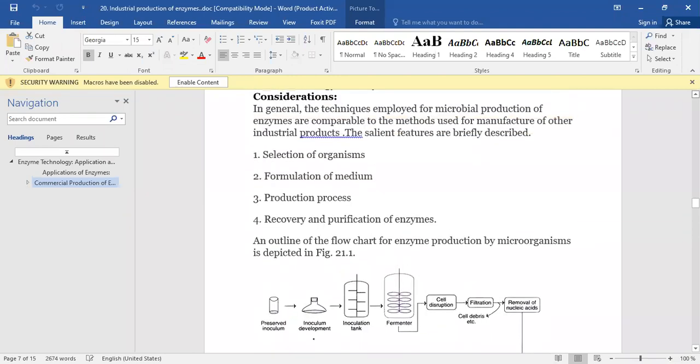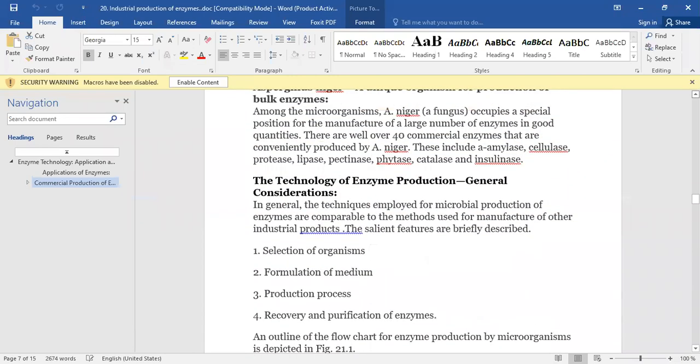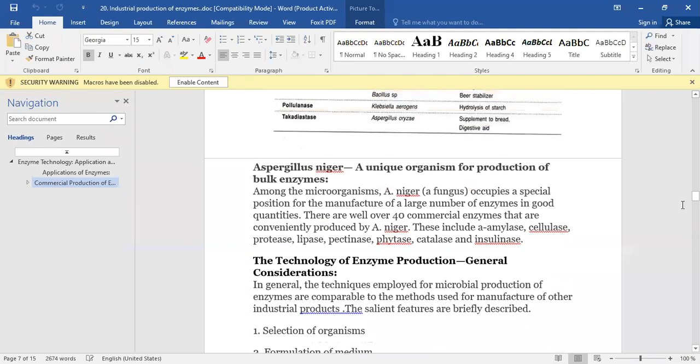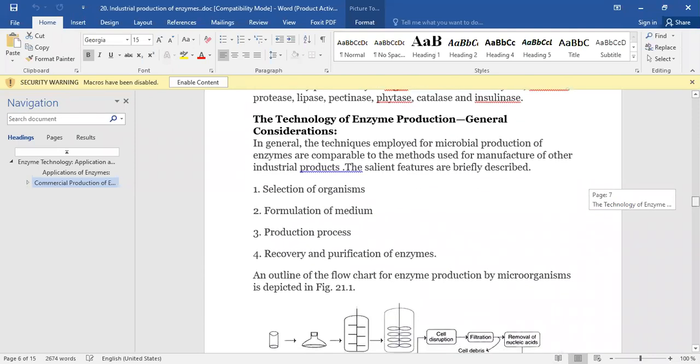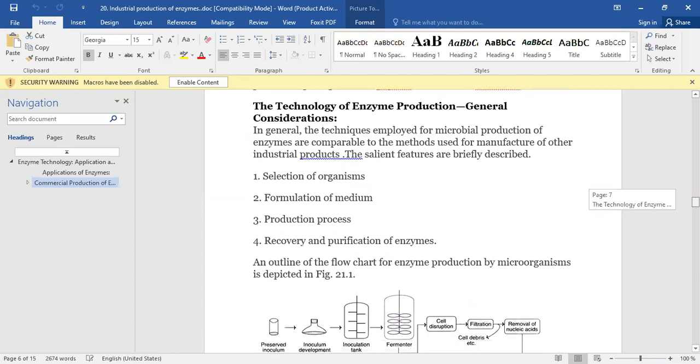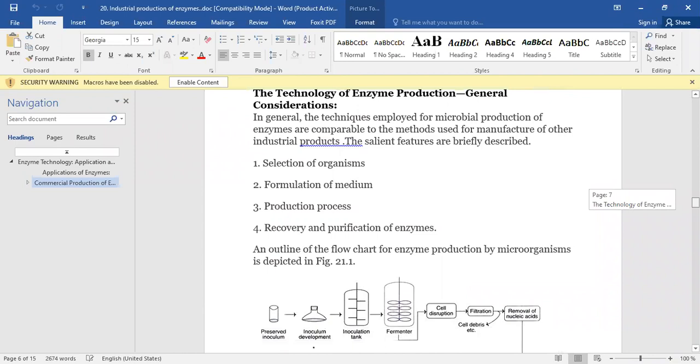Today I am going to discuss the topic industrial production of enzymes. In the previous video we discussed the different kinds of organisms and natural sources for the production of enzymes. In this video we are going to discuss the process of enzyme production in general and for industrial purposes.